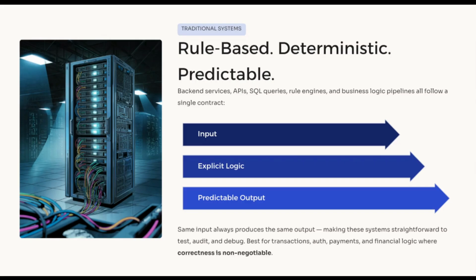For example, if a user clicks Cancel Order, the backend checks business rules, validates permissions, updates the database, and returns a predictable result. This makes traditional systems easier to test, debug, and reason about. They are best for tasks that require strong correctness guarantees, such as transactions, authentication, authorization, payment logic, financial calculations, and business rules. The key idea is this: traditional systems are best when correctness and predictability matter most.